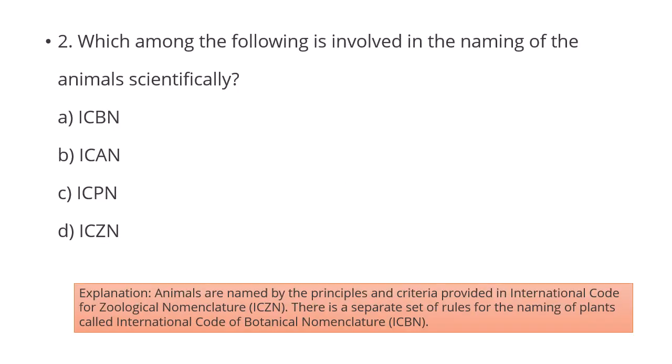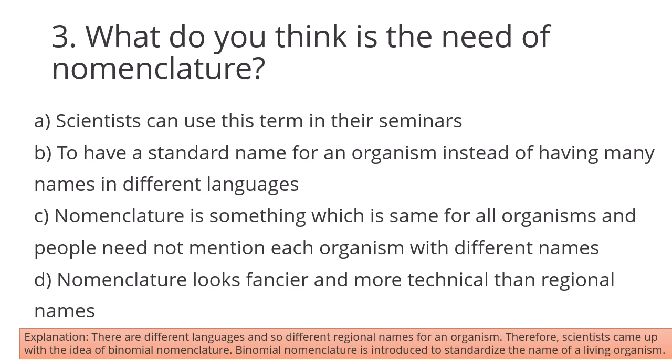Next question, which among the following is involved in the naming of animals? They have ICZN, that means International Code for Zoological Nomenclature. Next question, what is the need for nomenclature? Because we need a standard name of an organism instead of many names in different languages.